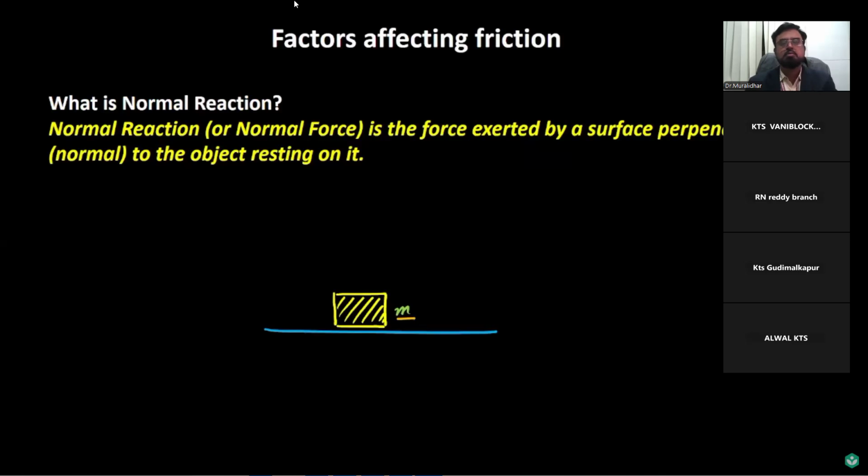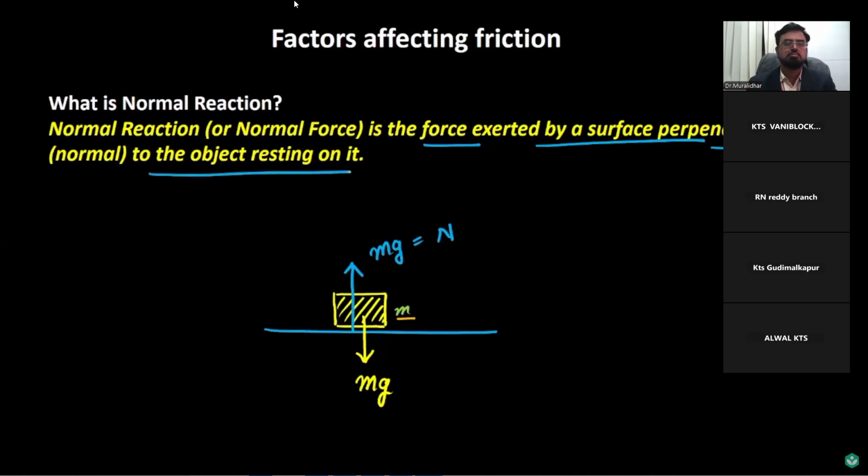Now, there would be a force of gravity pulling this box downwards, and that force is given by m into g. Now, this surface would be applying an equal and opposite force. In this case, the force would be equal to mg, and this is what is called the normal reaction. So, the normal reaction is the force exerted by a surface. In this case, this is the surface that is applying this force, and this force is normal, or we can say perpendicular, to the object resting on it.